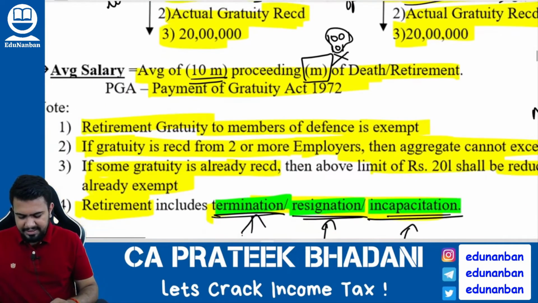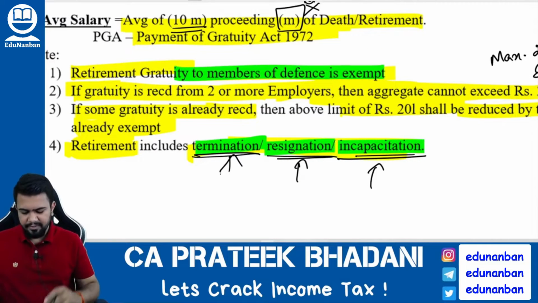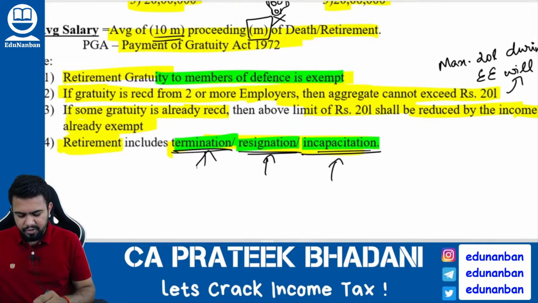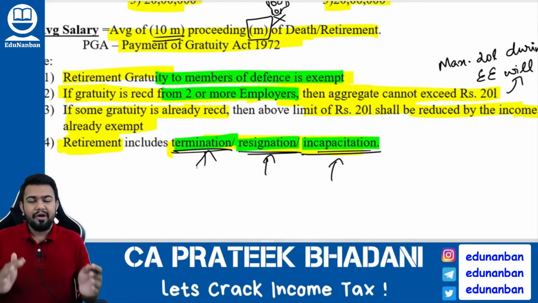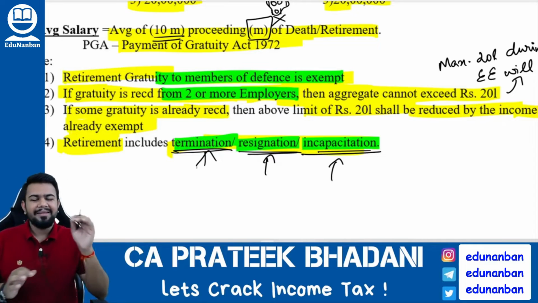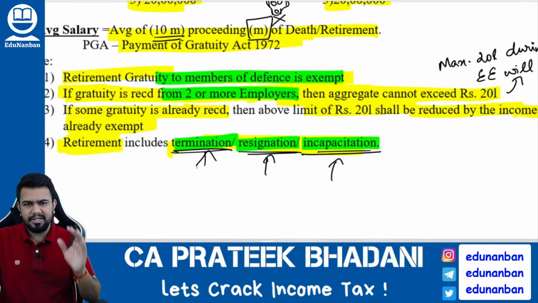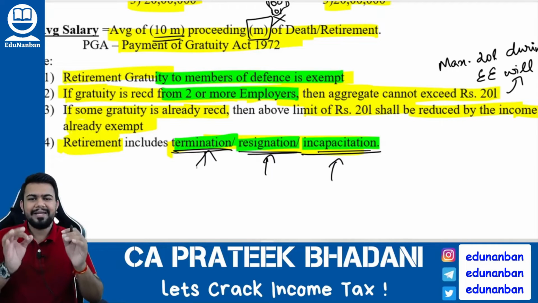Now let us discuss some special points. If retirement gratuity is received by members of defense, then it is completely exempt. Next, if gratuity is received from 2 or more employers, or if some gratuity has already been exempted, then the exemption already received should be reduced from the limit. What I am trying to tell is that in the entire lifetime the employee can only claim a maximum of 20 lakh rupees as exemption. So if he has already claimed 4 lakhs as exemption, then the maximum he can claim now is 20 minus 4, that is 16 lakhs.